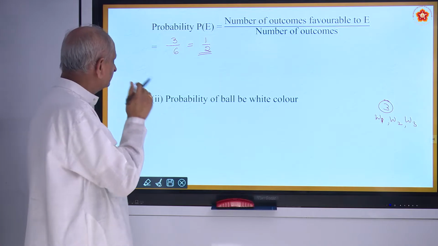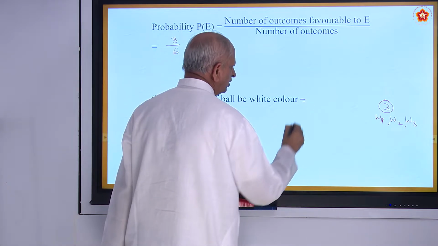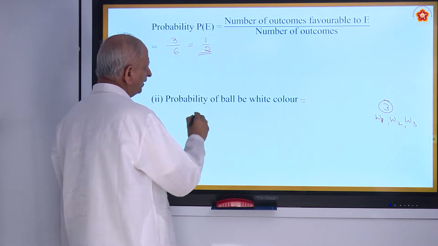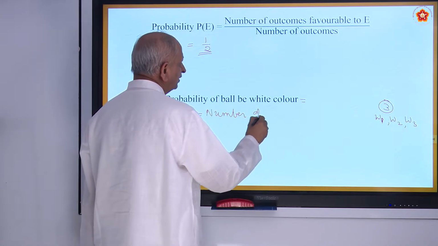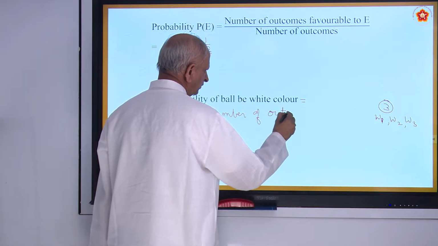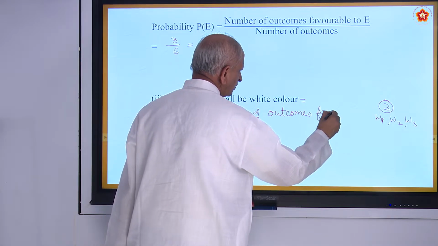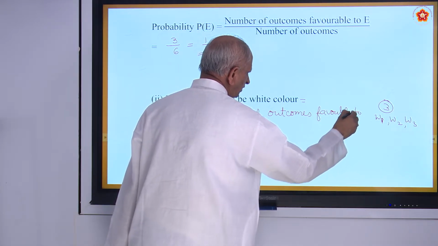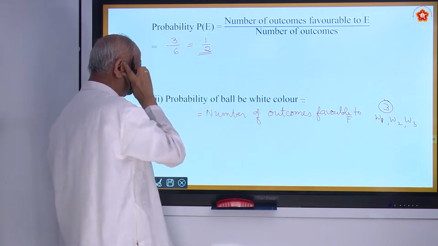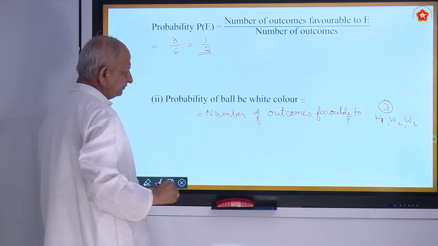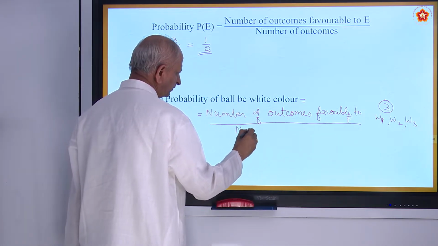Probability of the ball being white color is equal to the number of outcomes favorable to, now we call it F, because that event is called E, now we will take it as F, divided by the number of total outcomes.